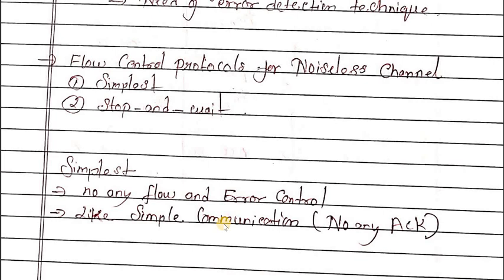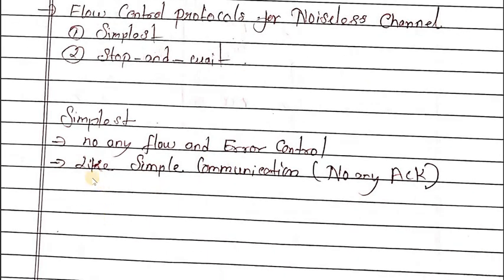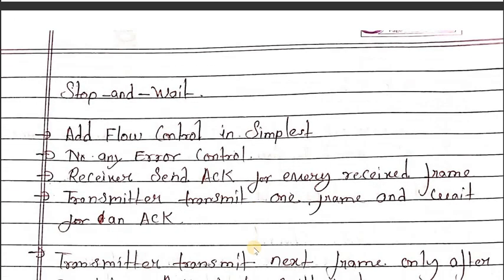It's like a simple communication. If we want to send packets to the receiver, we just send them, and there is no need for any acknowledgement.